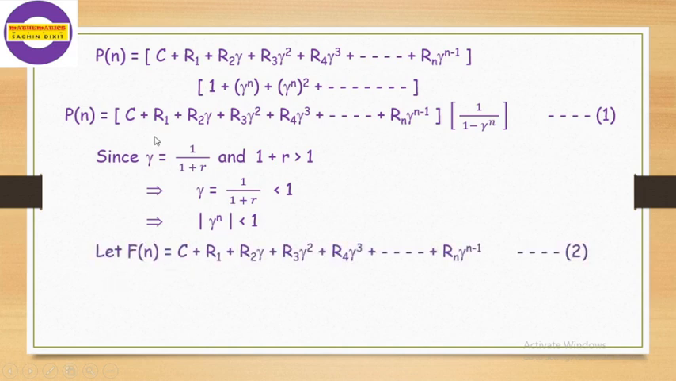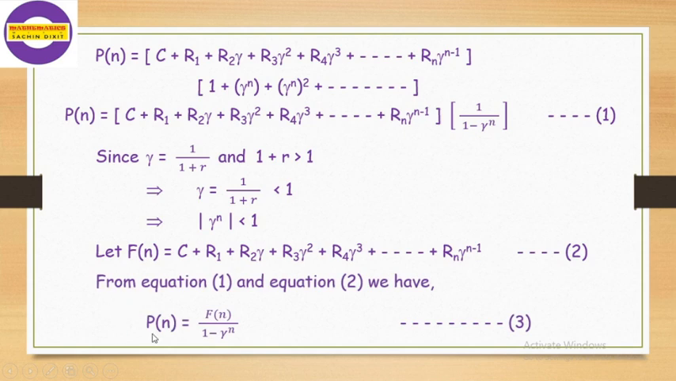Let Fn be equal to C plus R1 plus R2 gamma plus R3 gamma squared plus R4 gamma cubed up to Rn gamma raised to n minus 1. That is the total cost of that term. We have to use that notation here. So, using equations 1 and 2, we can write the value of Pn as Fn divided by 1 minus gamma raised to n. That gives the cost Pn.